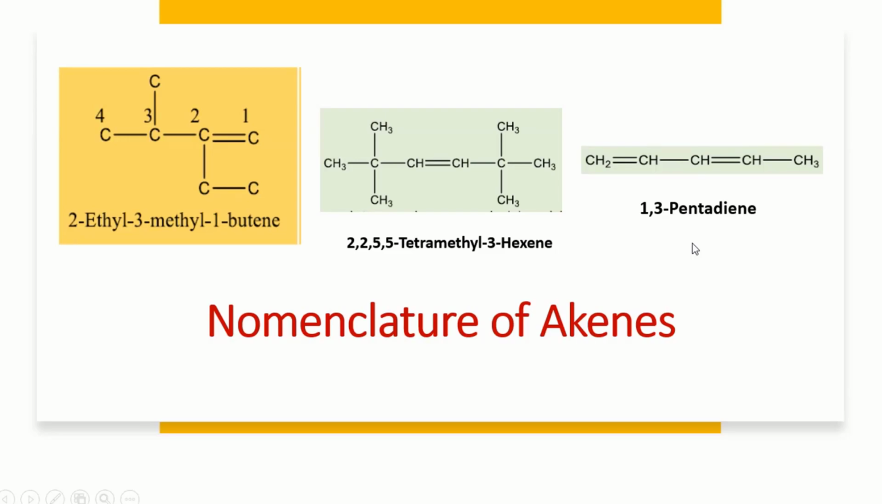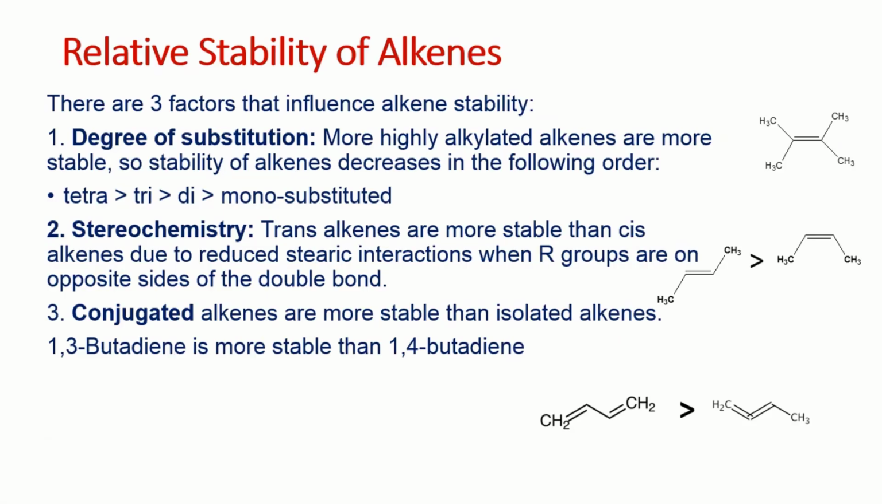Next, move to the stability of the alkene. So alkene, we know that this is the double bond. Their stability can be discussed in 3 ways. Number 1, the degree of substitution. So for example, this is the molecule, this is the carbon-carbon double bond. So this is tetra substituted. So it has 4 groups attached to this alkene.